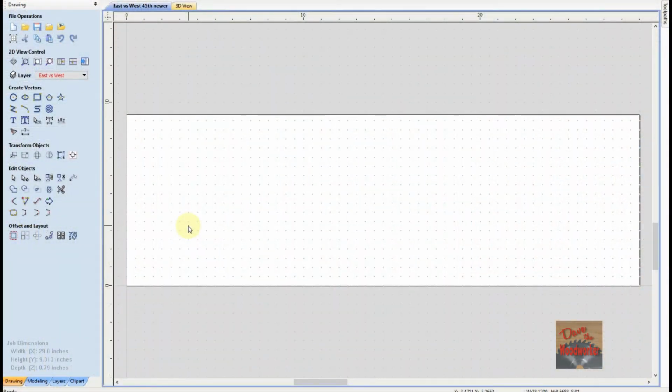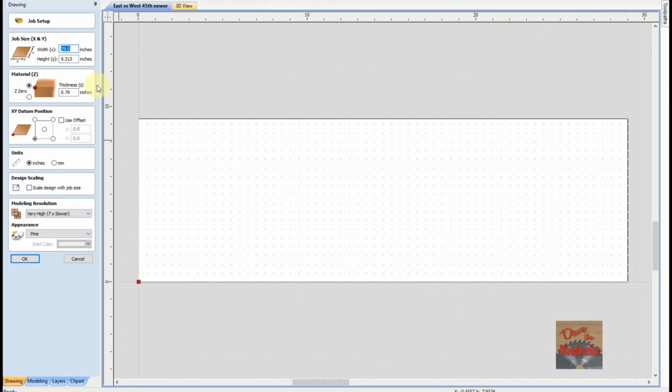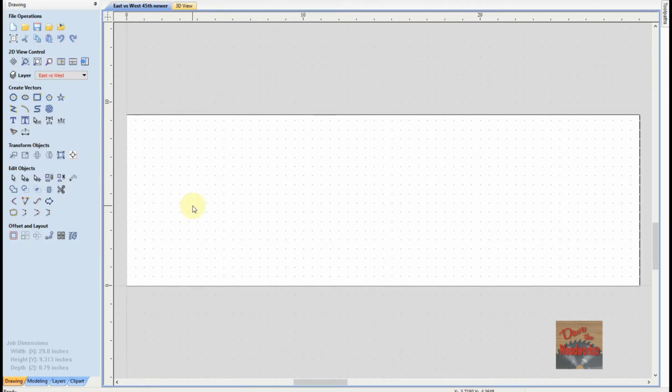Okay guys, I've opened up this file and I set my dimensions here. Width's 29 inches, height is 9 5/16, and the thickness is 79 thousandths. I like using the lower left hand corner, so let's click OK.